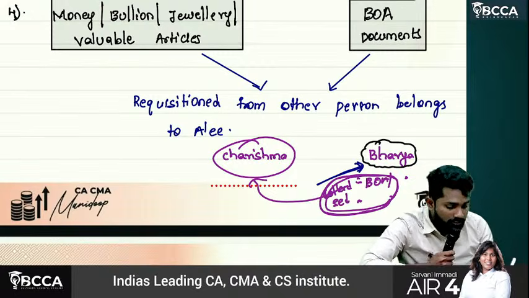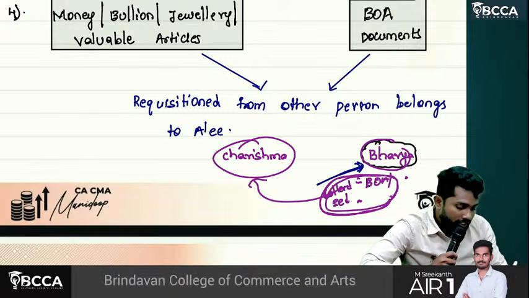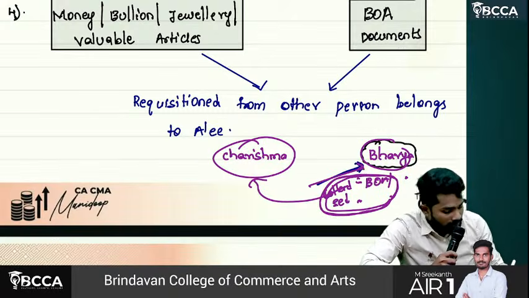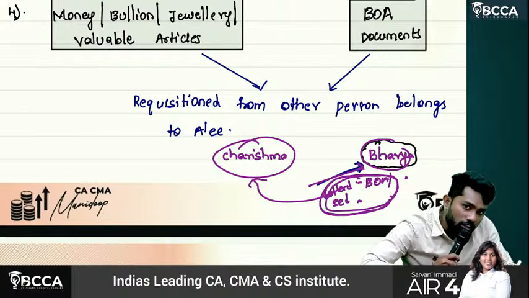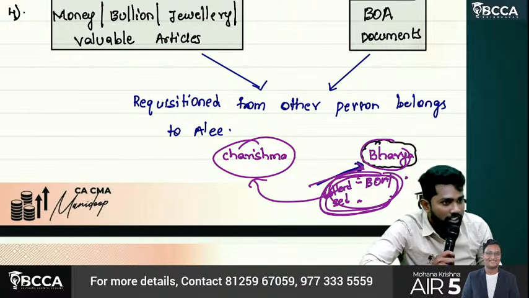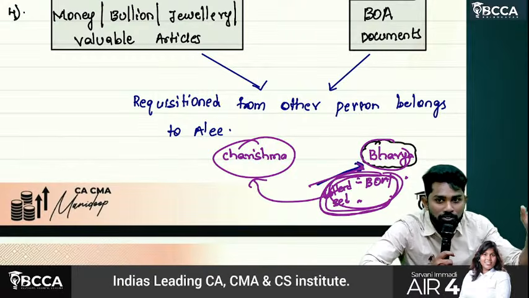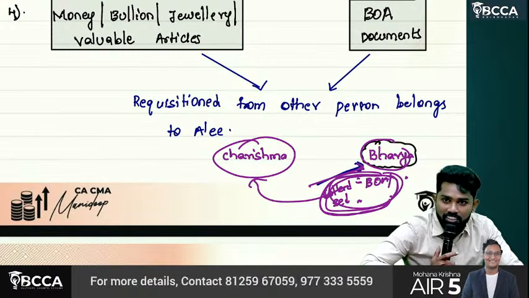Nothing but Bhavya acted as a benami. They went and searched her premises. They found some books of accounts, documents, money, bullion, jewelry and all. But later on, Bhavya explained everything: I don't have anything. All this belongs to Charishma only. She is my friend. She asked me to keep it at my place. So I just kept that.